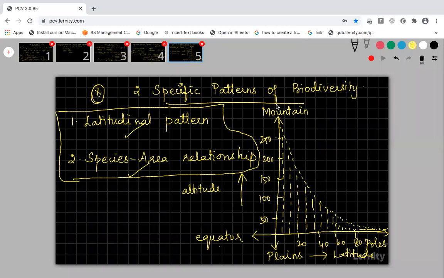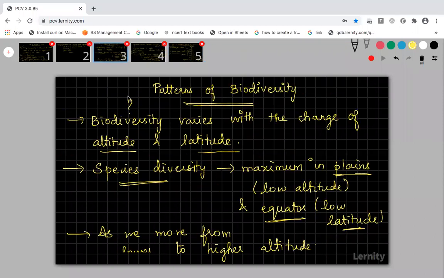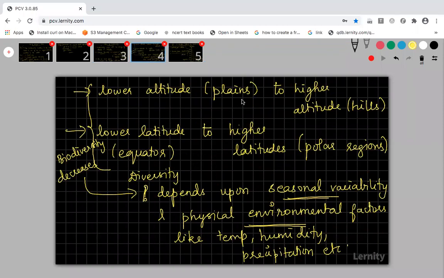So the higher altitude will have mountains and the lower altitude will have plains. Similarly, the lower latitude will have the equator and the higher latitude will have poles. What I told you in the third slide, you just see, not in this slide: lower altitude plains and higher altitude mountains or hills.